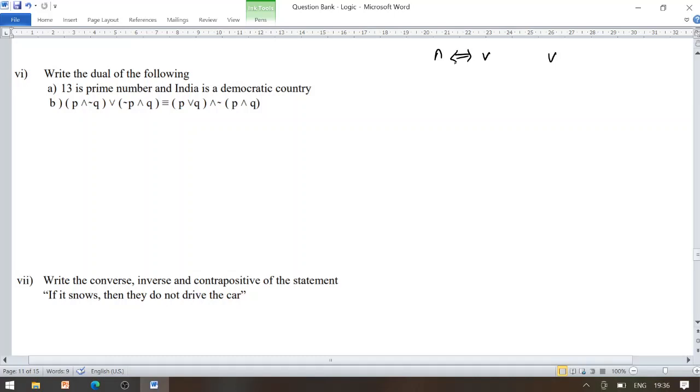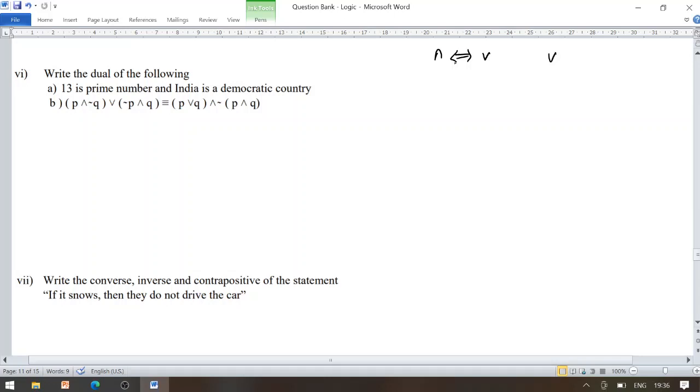Now look once carefully towards the first question. It is of the form: 13 is a prime number and India is a democratic country. There is the word "and", which means conjunction.